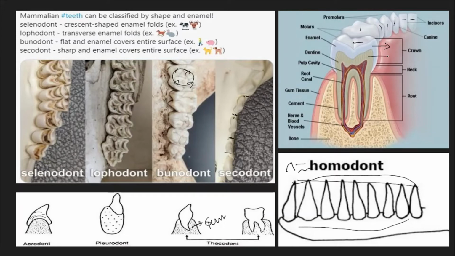Then another part beneath that is the dentine. Then you have the pulp cavity. This pulp cavity is the one which has the flesh, the blood and blood vessels running through it. Then you have the gum tissue, the soft part, inside which there is this bone. So this is the bony socket of the skull inside which the tooth is embedded.